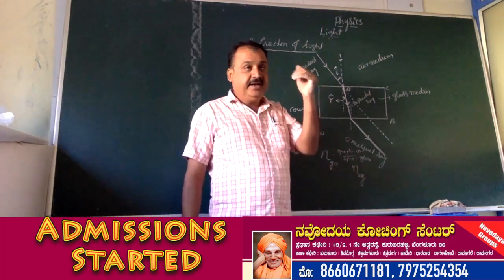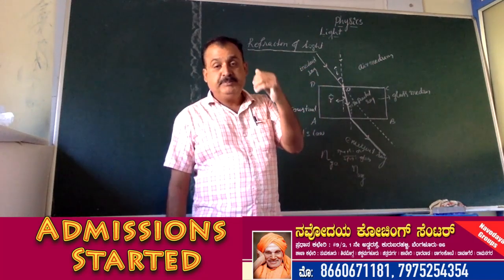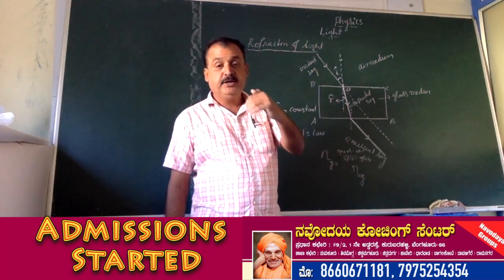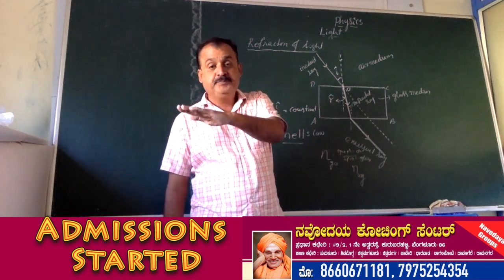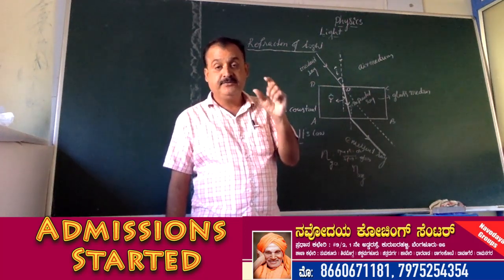So the refractive index, or the speed of light in vacuum with respect to the speed of light in a medium, is known as a refractive index. It is also known as absolute refractive index.